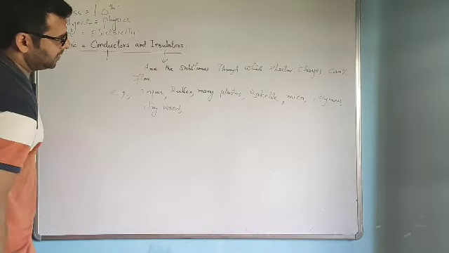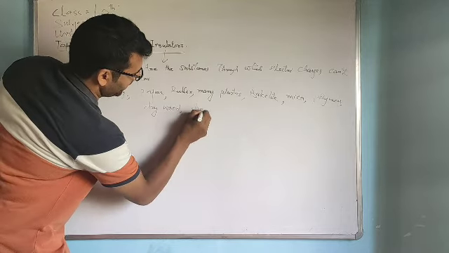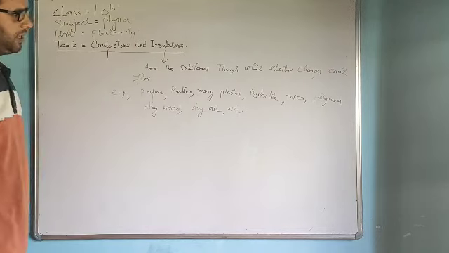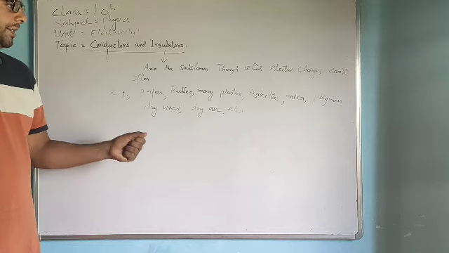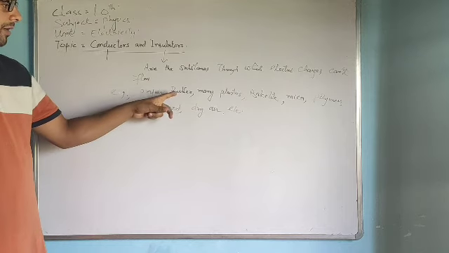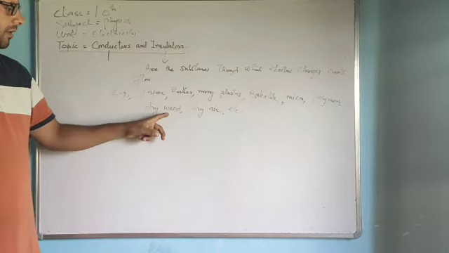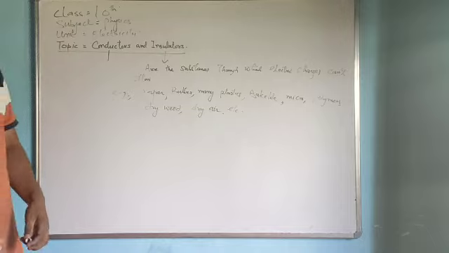Dry wood is also an example of insulator. In the same way, we have dry air, etc. So these are various examples of insulators. They don't allow the electricity to pass through them. For example, paper, rubber, plastics, bakelite, mica, polymers, dry wood, dry air. These are the examples of insulators.